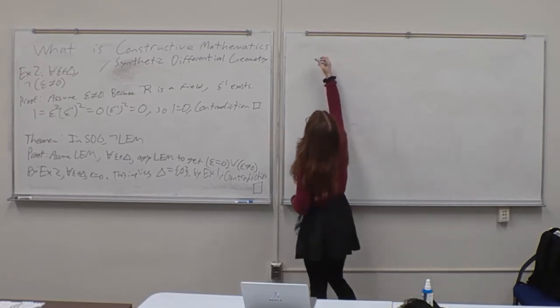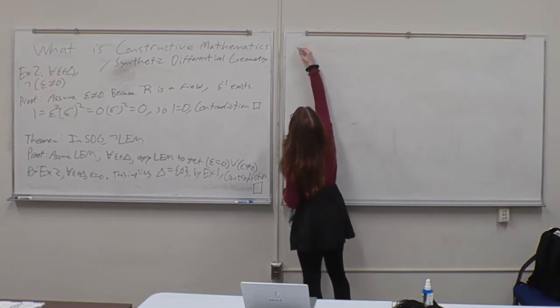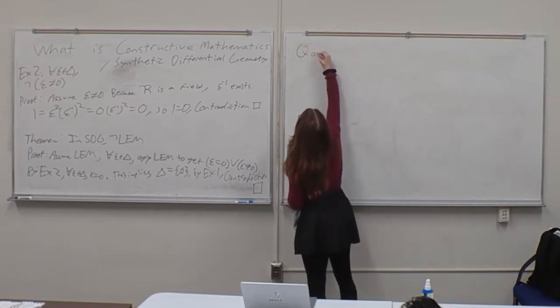To show this, I'm going to show the quotient rule.